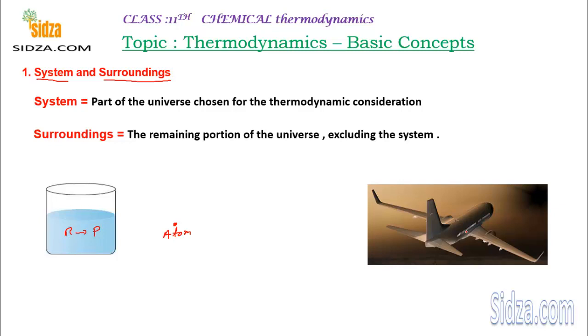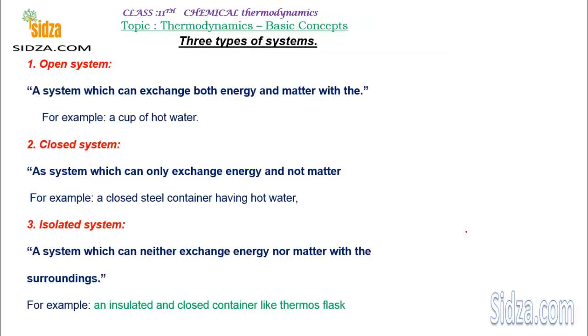Anything that is under your thermodynamic considerations, that is under your study, becomes the system. And whatever is outside the boundaries of that system, the remaining part of the universe, is the surroundings. There are three main types of systems. We basically categorize the different types of systems into three main groups: open system, closed system, and isolated system.